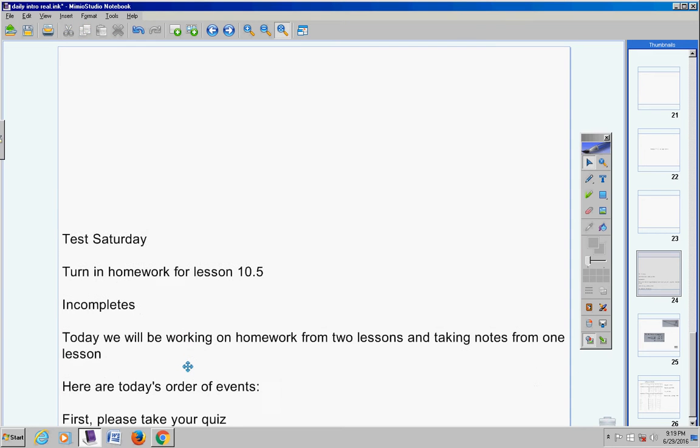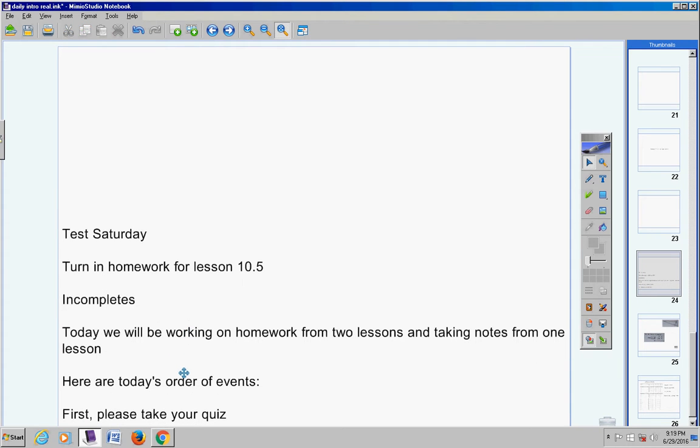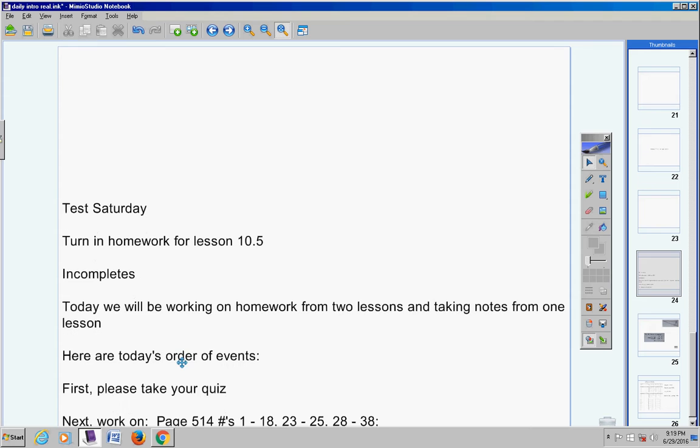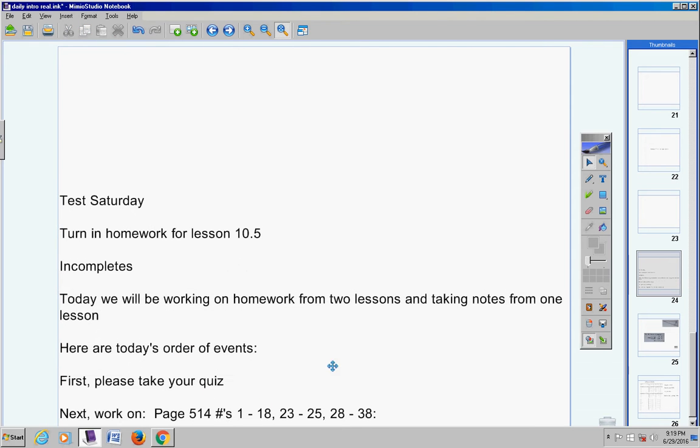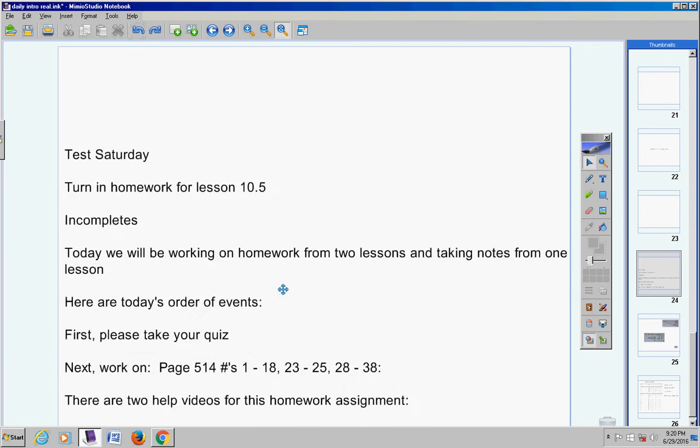Here are today's order of events. First, I would like you to take your quiz today. Next, please work on this homework assignment. Now, Hope, yesterday you took notes on lesson 10.6. However, you never did homework from lesson 10.6. So the first thing you're going to do after you take your quiz is work on homework right here from lesson 10.6.